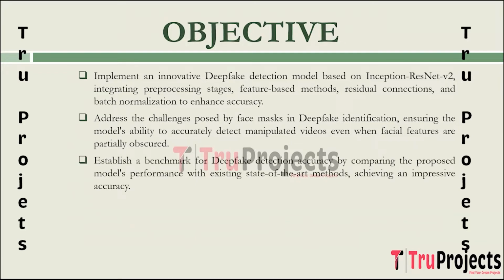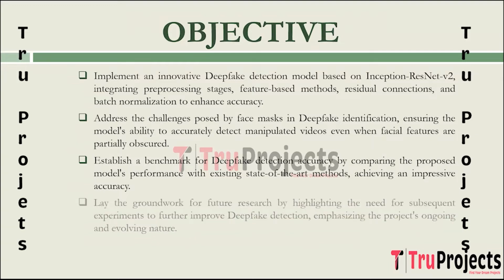The project aims to establish a benchmark for deepfake detection accuracy, particularly in the presence of face masks, by comparing the performance of the proposed model with the existing state-of-the-art methods, achieving a significantly higher accuracy, demonstrating the effectiveness of the novel Inception ResNet v2 architecture.